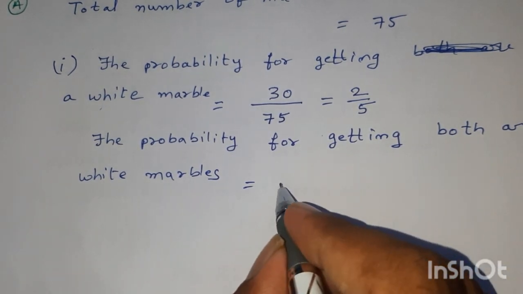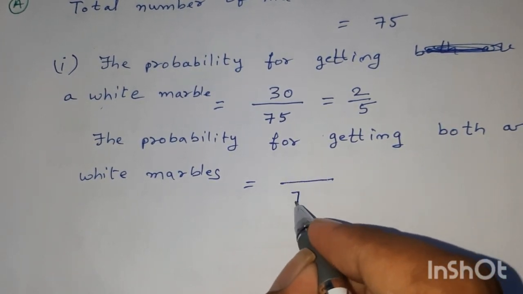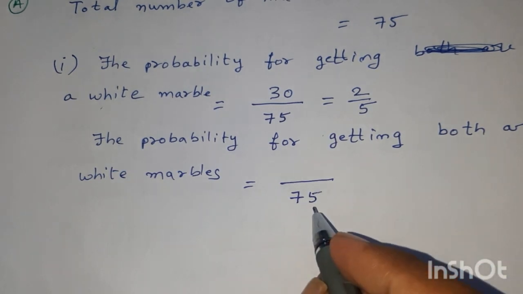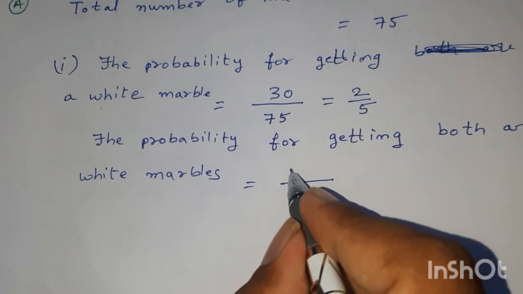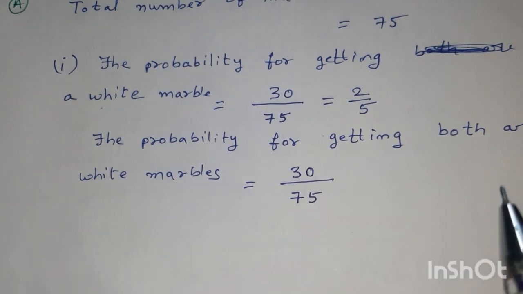Okay, for it, first we must choose a single marble among 75 marbles. That single marble must be a white marble. There are 30 possible ways to select a single marble.